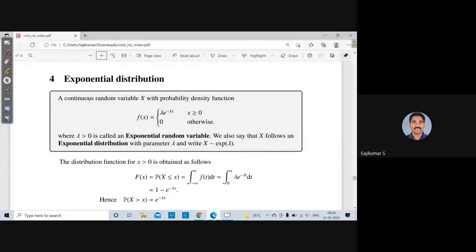Okay, let's start. The next continuous type distribution is the exponential distribution. A continuous random variable X with the probability density function f(x) = λe^(-λx) for x ≥ 0, and 0 otherwise, where λ > 0, is called an exponential random variable. We also say that X follows an exponential distribution with the parameter λ, or we write X ~ Exp(λ).